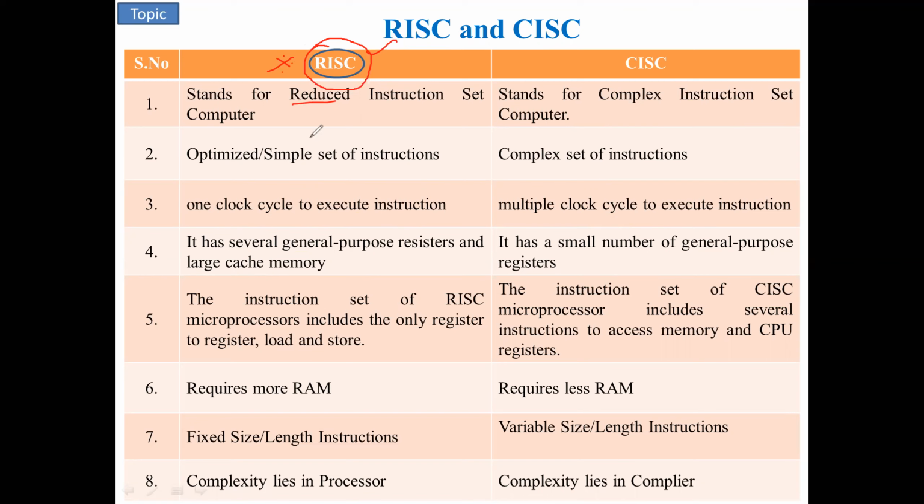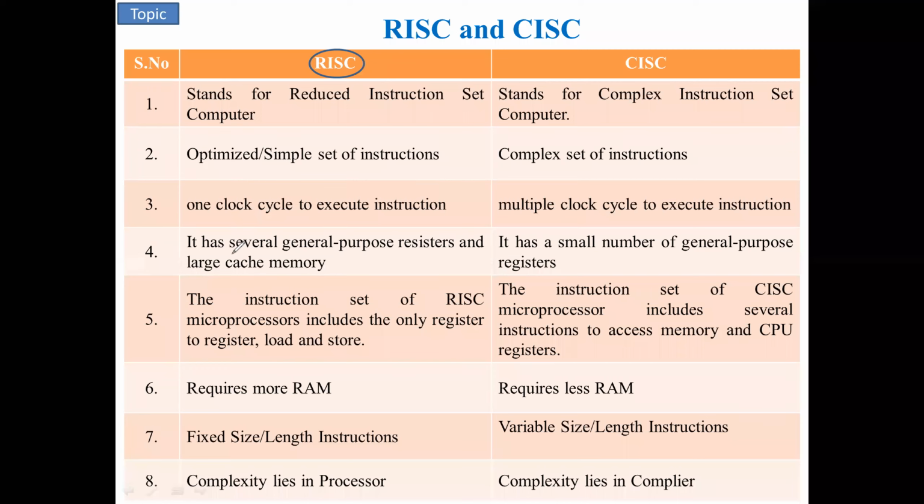For executing each instruction, the RISC type of microprocessor or microcontroller utilizes only one clock cycle, that is one machine cycle, whereas here it may use multiple machine cycles. The machine cycle takes some nanoseconds to execute one instruction. Within that time the instruction is executed, that is, data is moved from one place to another.